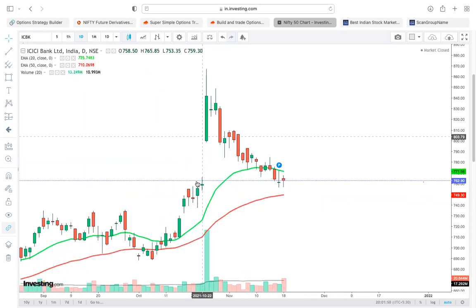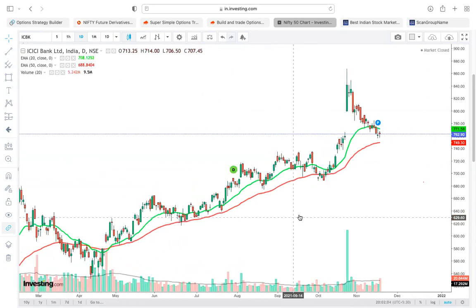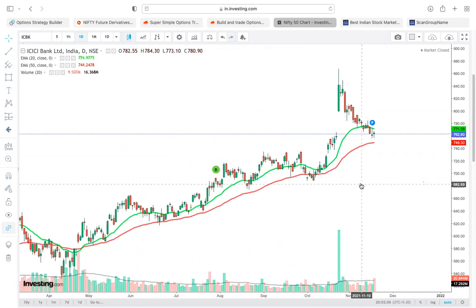See, all this gap filling, everything is done. It's an excellent company, I will say. ICICI Bank has fallen from 860 to 760, a 100 rupee fall. It's really a very good correction it has done. Definitely a buy on dips stock. So you can go long on this stock also. Keep accumulating this company.